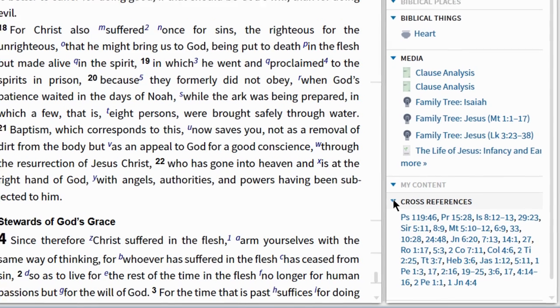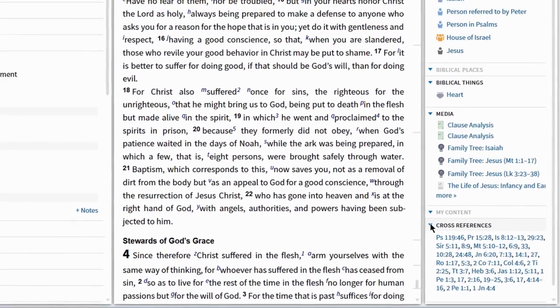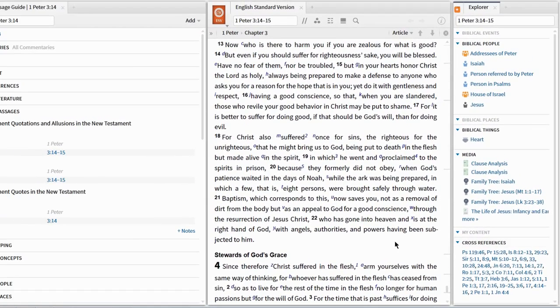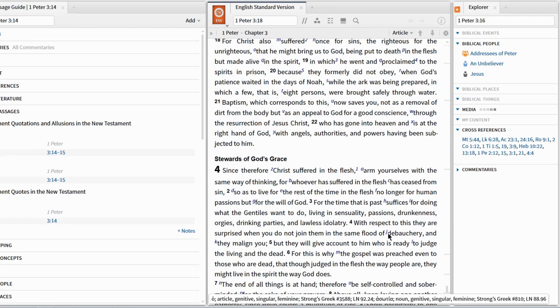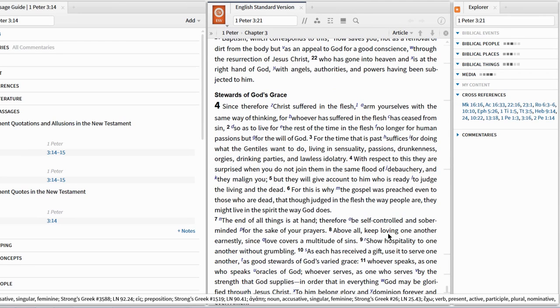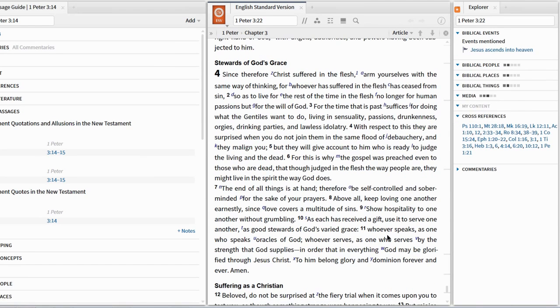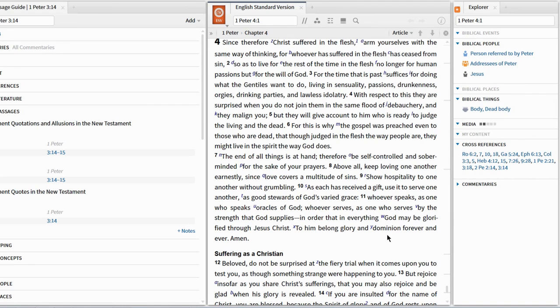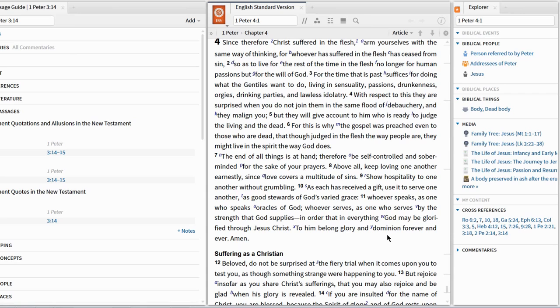I also want to quickly show you how the Explorer tool follows whatever passage you're reading. As I scroll through 1 Peter, the cross-reference section continually updates for whichever passage I am now reading. So the Explorer tool can be very helpful as you're just reading along through the Bible and showing you connections you may not have ever noticed before. It saves you from needing to run a passage guide for every verse you're interested in seeing allusions in.